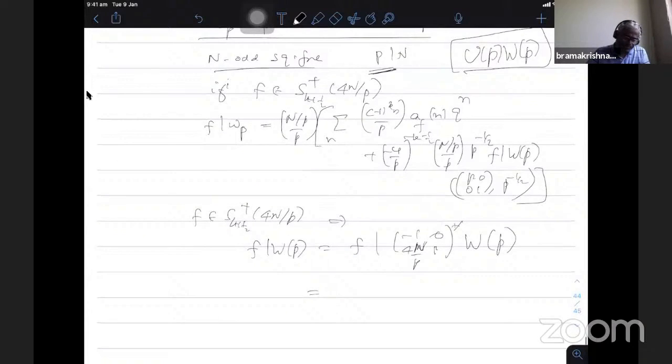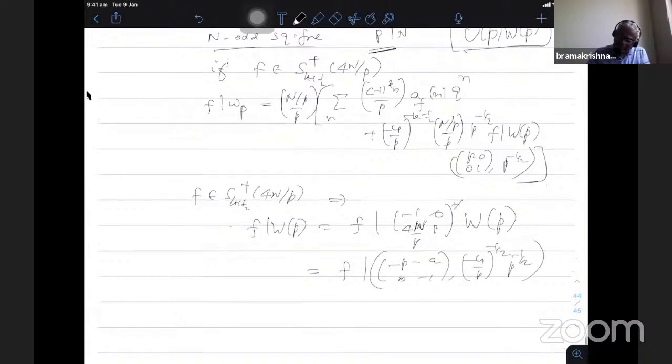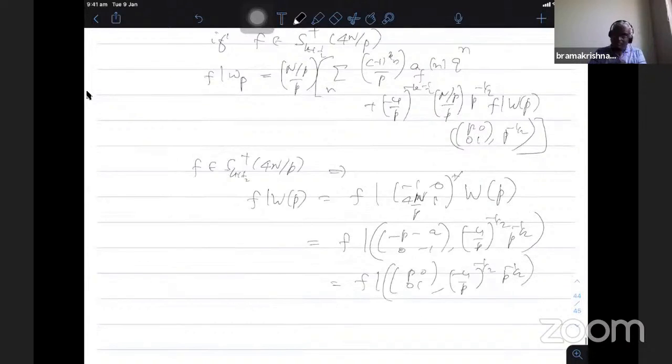So f bar minus P 0 minus 1 minus 4 by P power minus half, P power minus half. So this is exactly f bar P001 minus 4 by P power minus half, P power minus half. This minus 4 by P comes because of the change of the character.